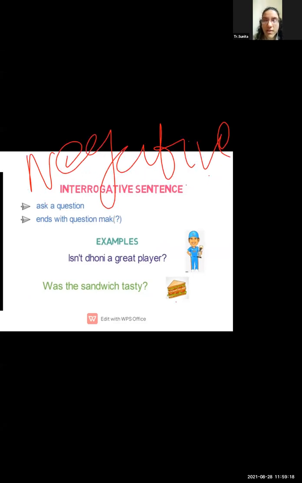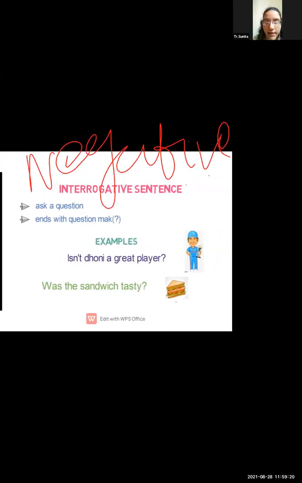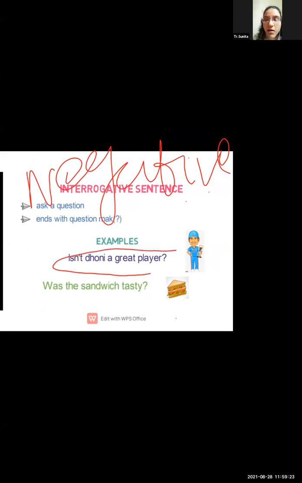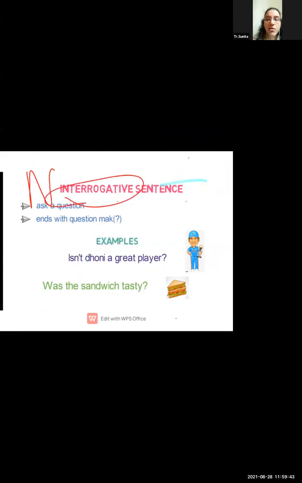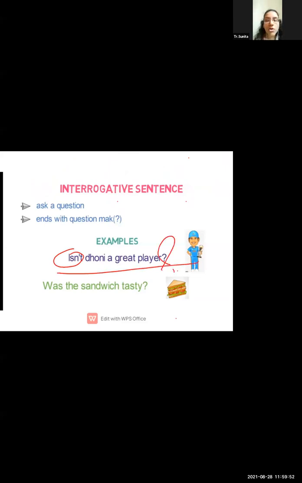Understood? So what is the sentence? Isn't Dhoni a great player? Isn't. So that means they are asking the question, but they are framing the sentence in a negative way. Negative plus interrogative, that is the negative interrogative sentence. In this sentence, they are using the negative word, as well as a question mark because they are framing the sentence as a question. So this is the sentence of negative interrogative.